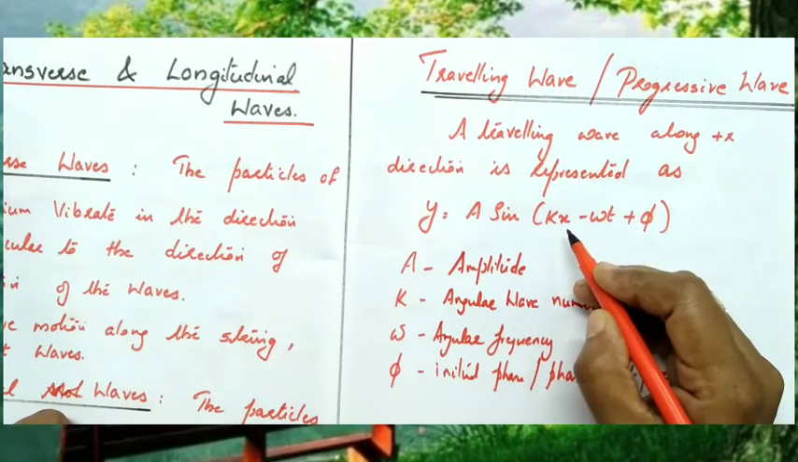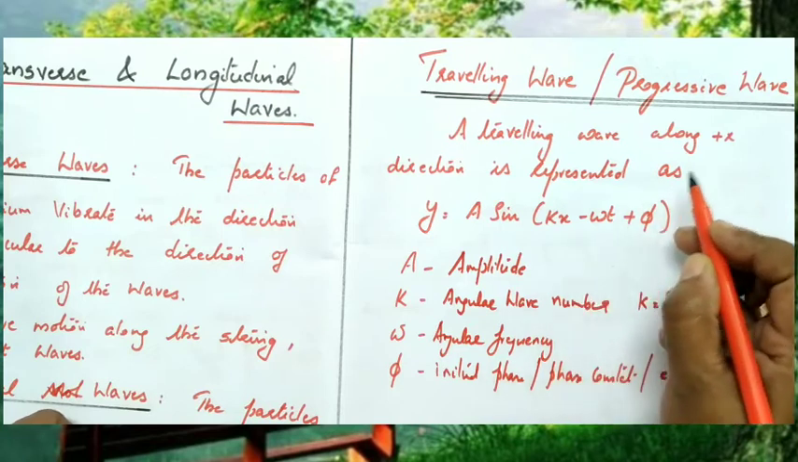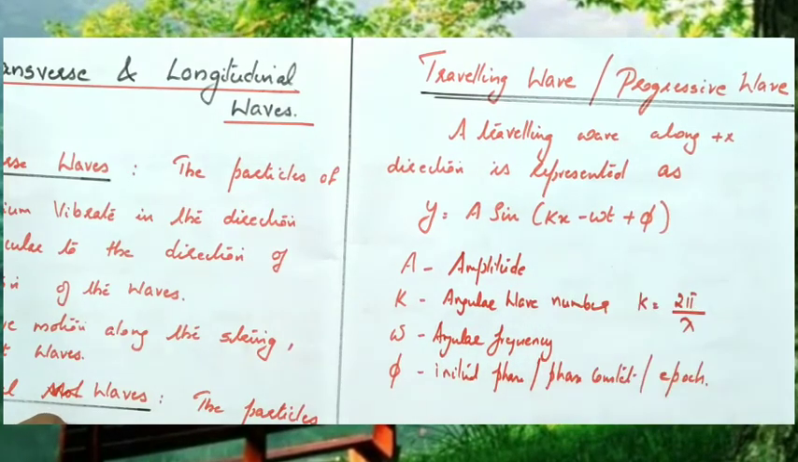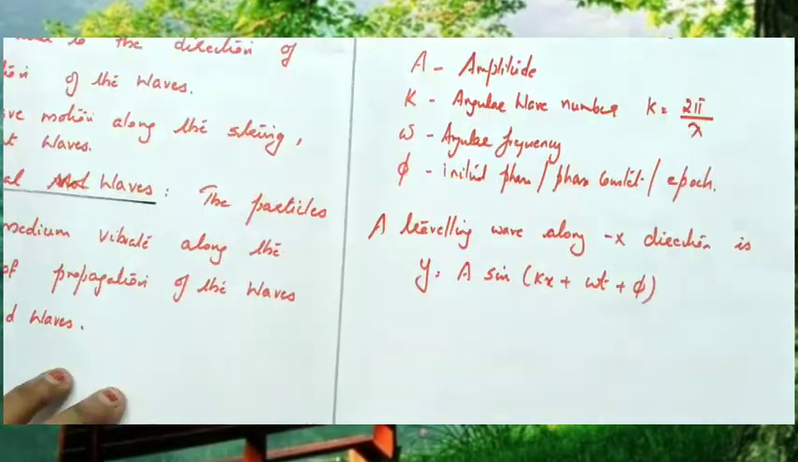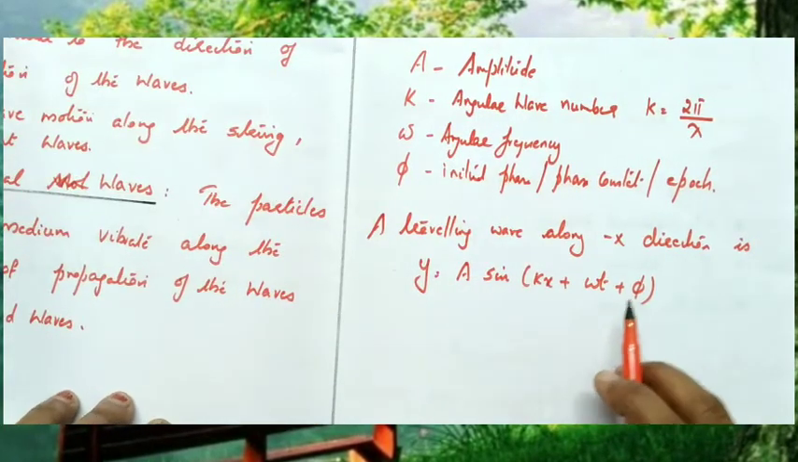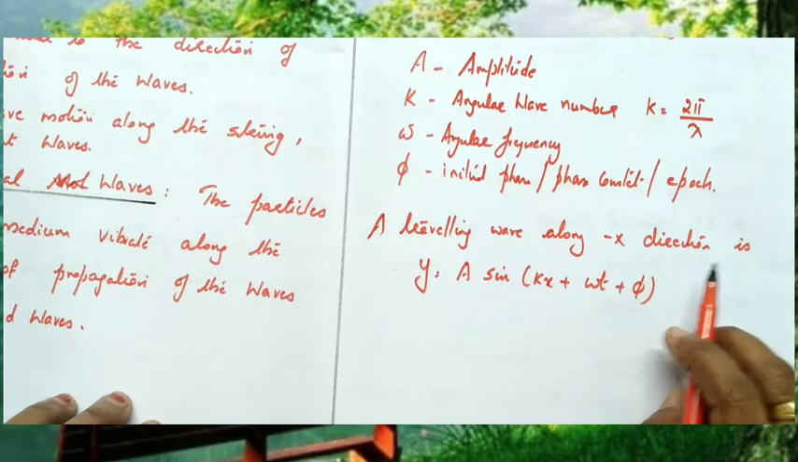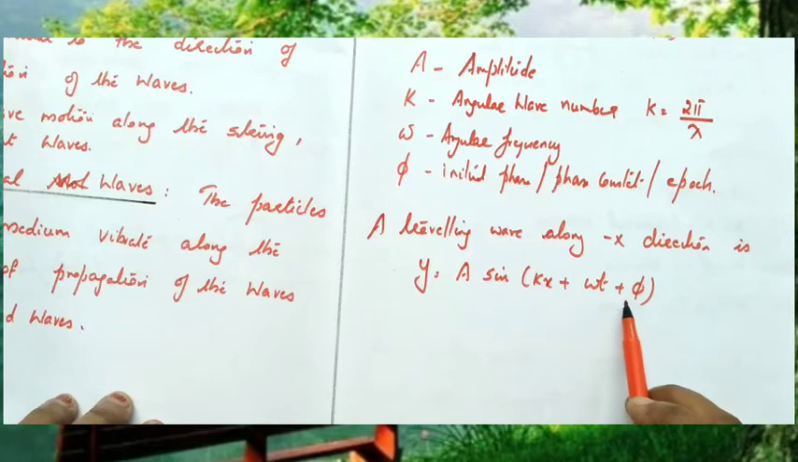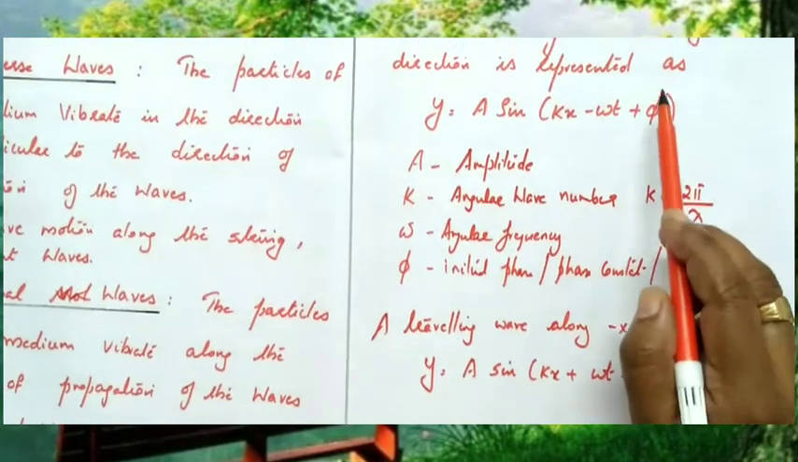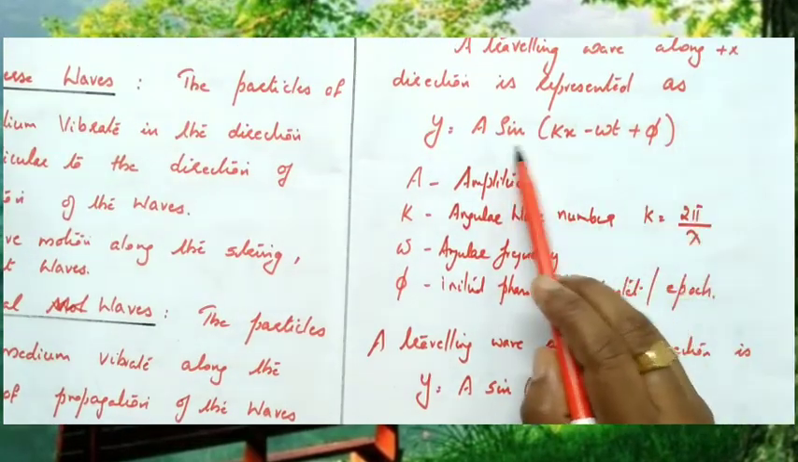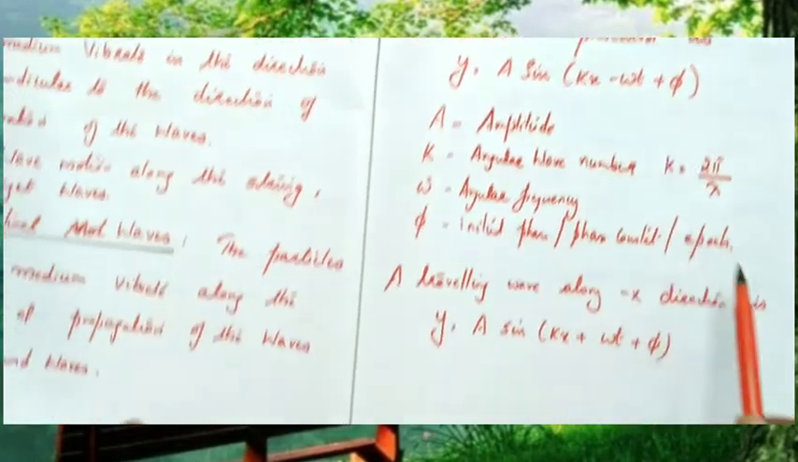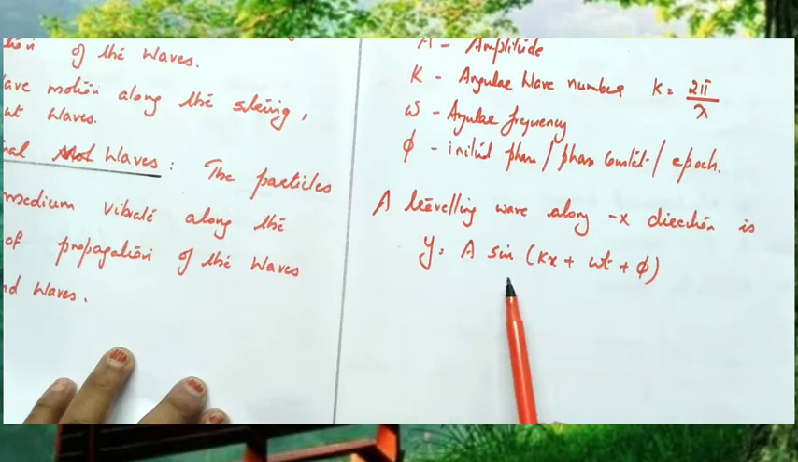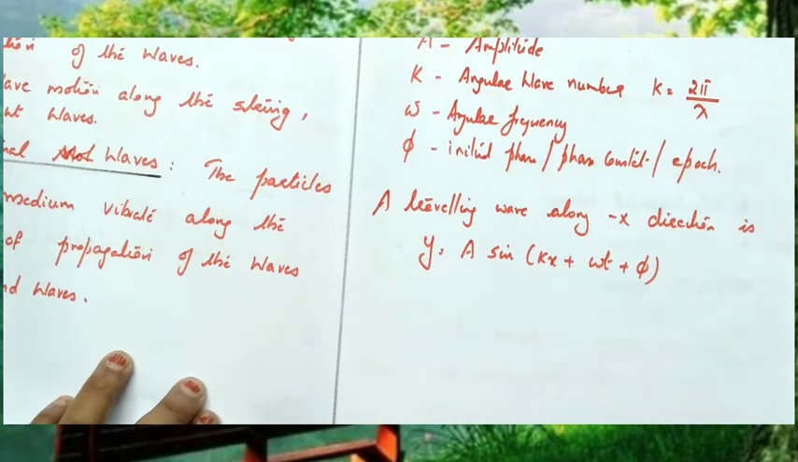And here x represents the direction of the wave. If the wave is travelling along the positive x direction, it is y equal to A sin(kx minus omega t plus phi). And if the travelling wave is travelling along the negative x direction, it is represented as y equals A sin(kx plus omega t plus phi).